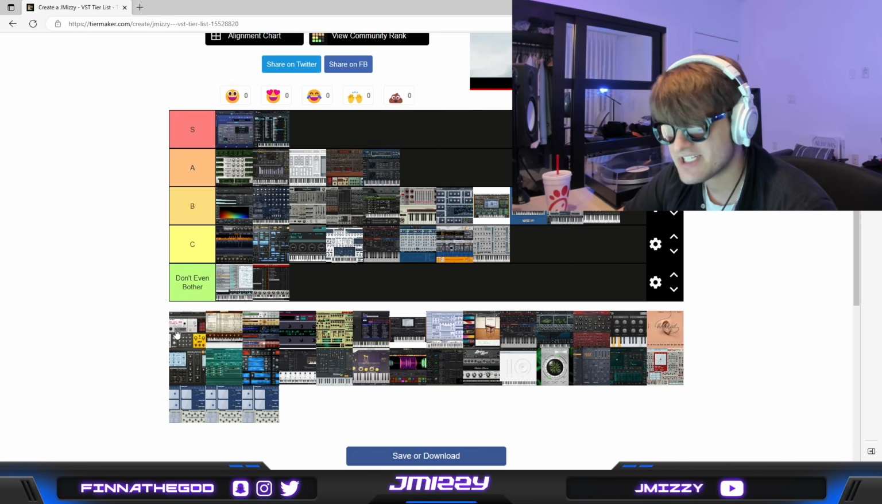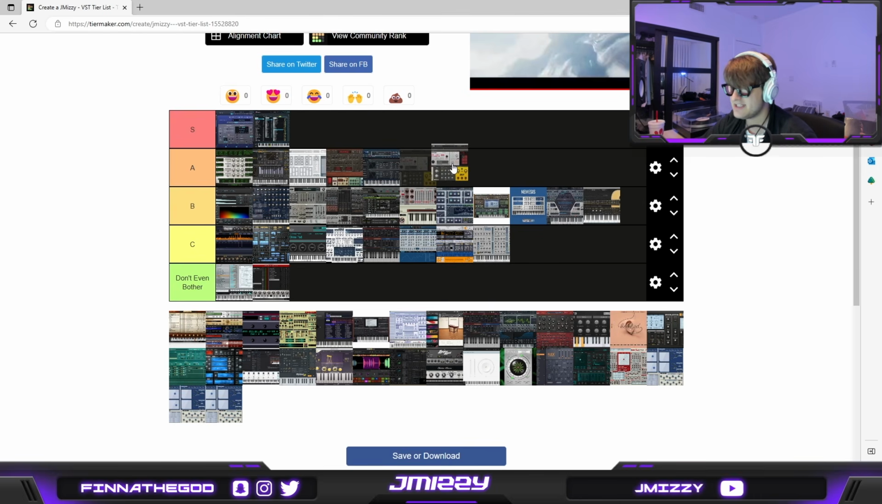Reaktor 6 hurts, man, because it could be really good. Reaktor could be like an S tier or an A tier, but the interface is so hard to use that I'm putting it in don't even bother. It's just frustrating to use, man. I hate how there's a different synth for every single preset library and stuff. Browsing through the actual presets is super annoying because they're not very well organized.